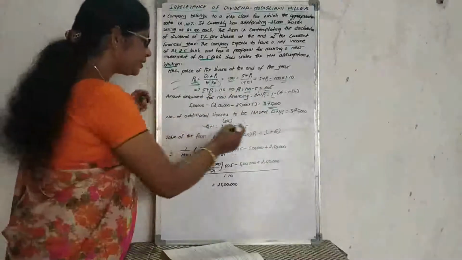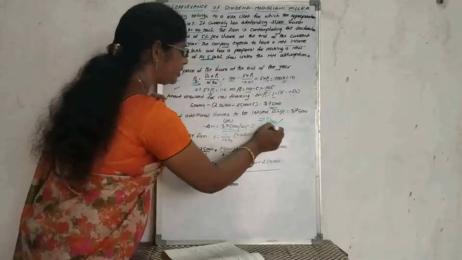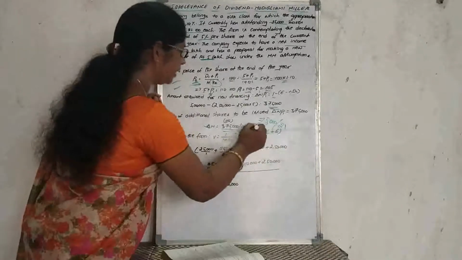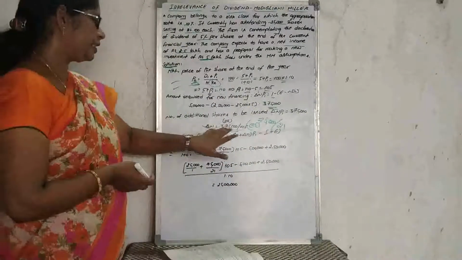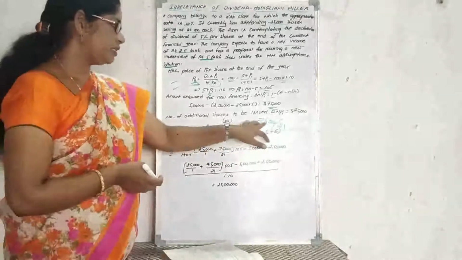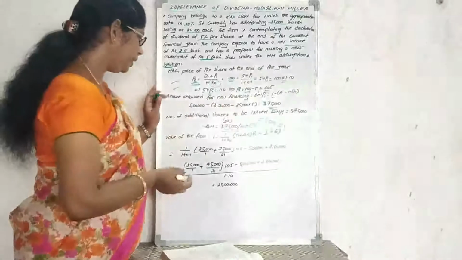This can be written as 75,000 divided by 21, whichever is easier.